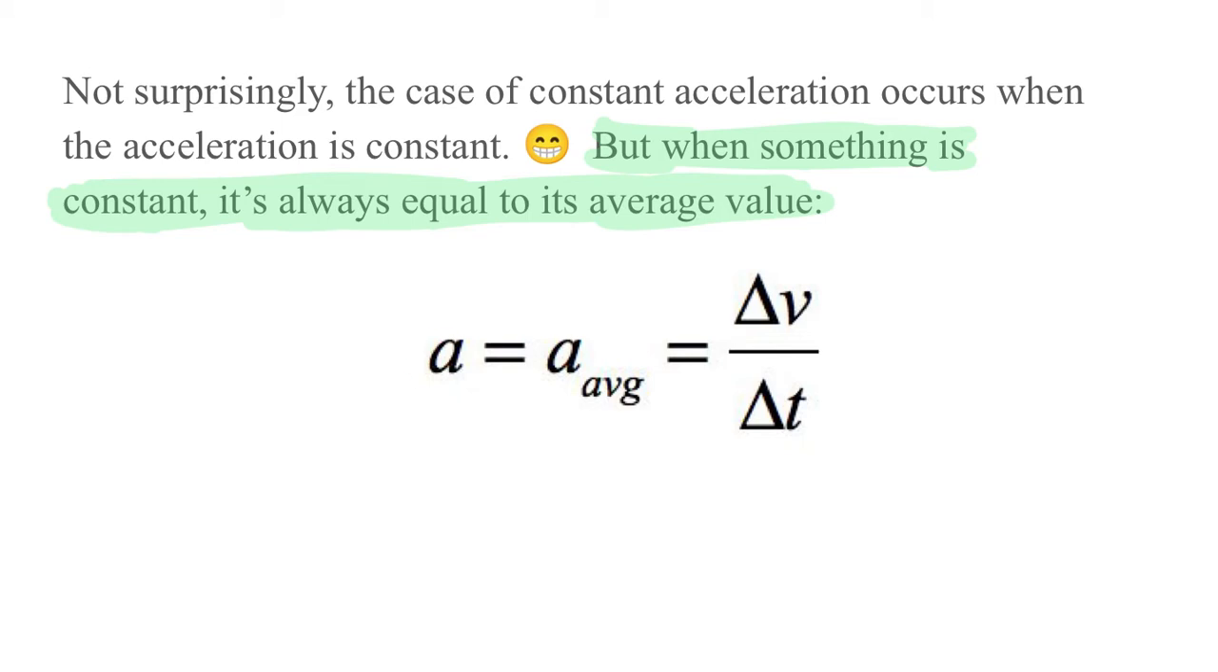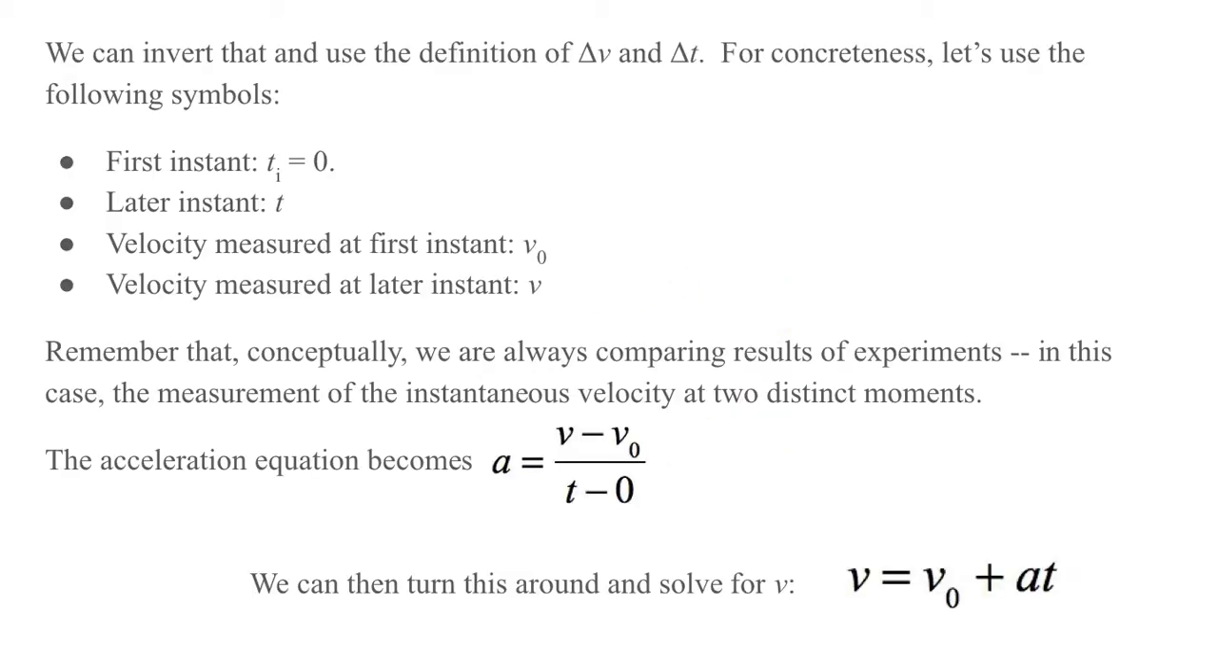We say that the acceleration is its average value, but the average value of the acceleration is always the change in velocity over the change in time. So we're back into a simple algebraic case here, and we can do stuff with it. We can invert that equation and use the definition of delta v and delta t to get some connections.